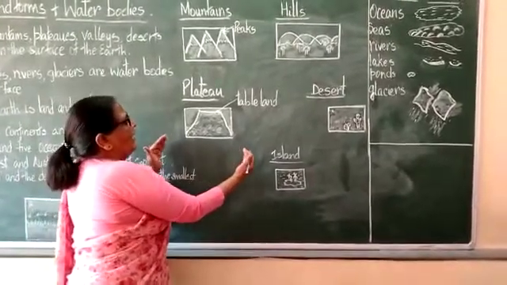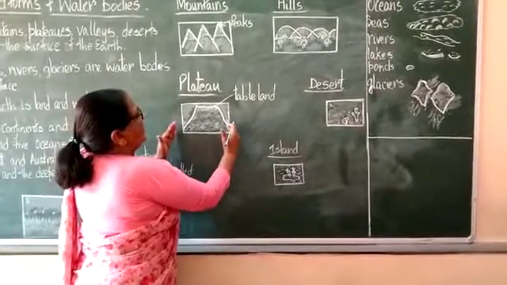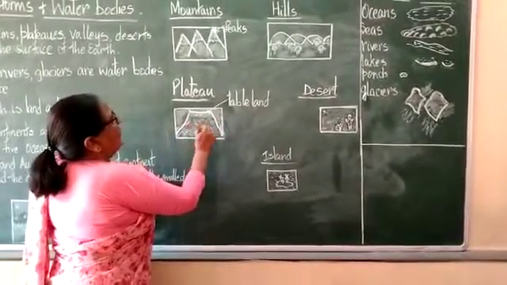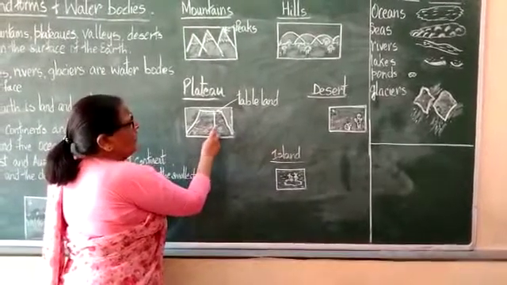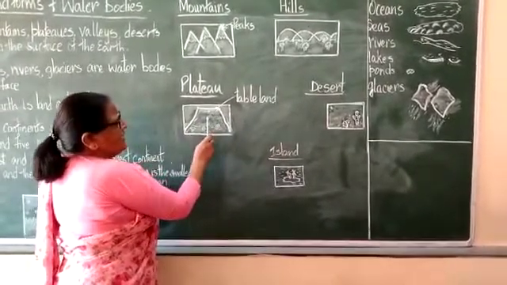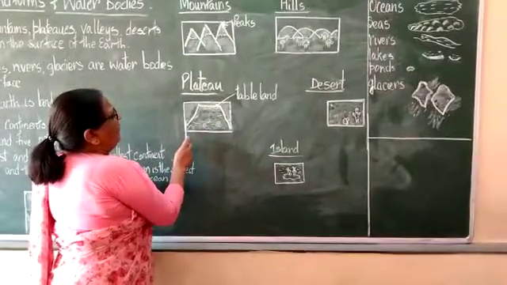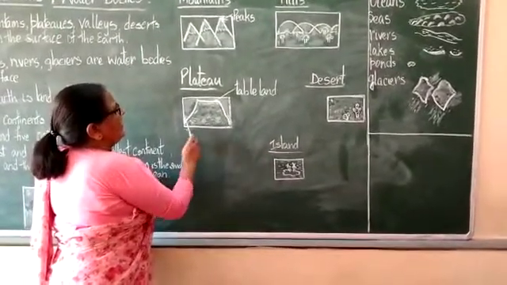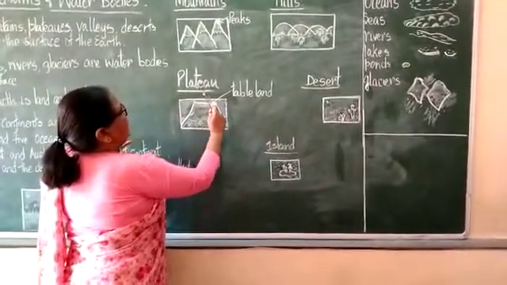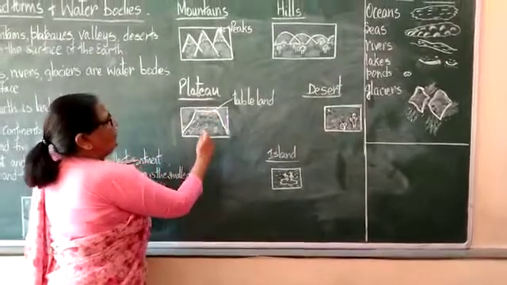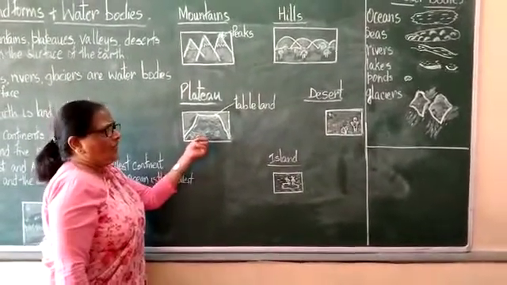Coming to another landform, we have plateaus. Plateaus again are raised from the mainland, from the ground. They are raised steeply from the side, but the difference is that they are flat on top, mostly flat. So it resembles a tabletop, so it's called a tableland, right? And you have all the vegetation and cities and towns around it, but this is a raised piece of land which is simply flat on top, called a tableland. The Deccan Plateau in India is a good example of the plateau.